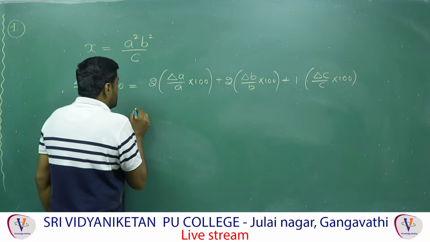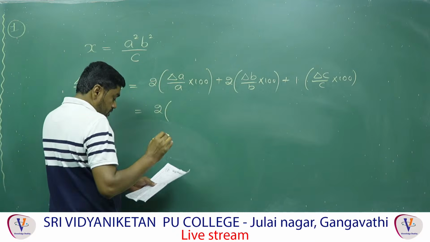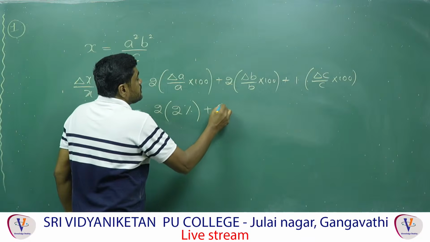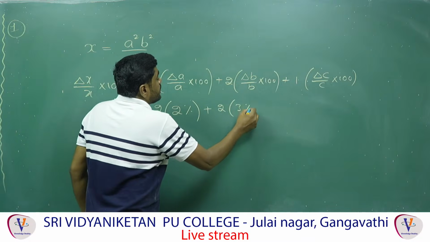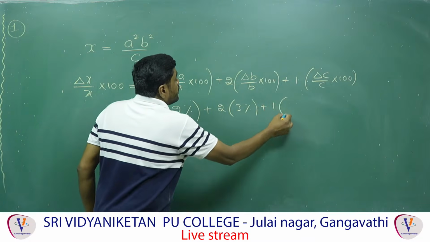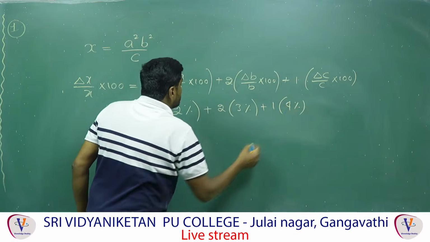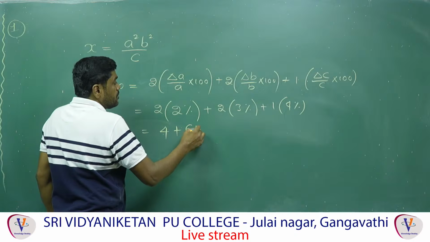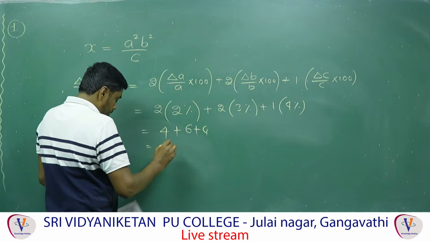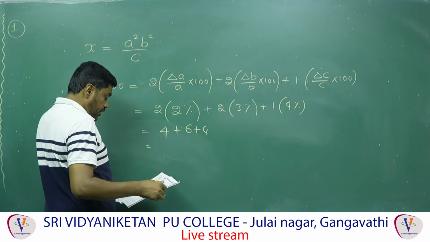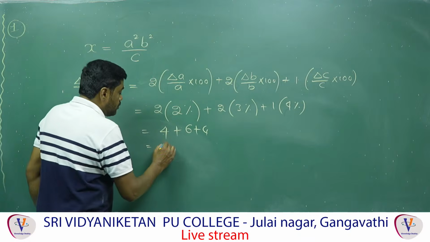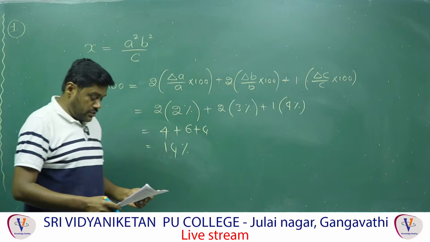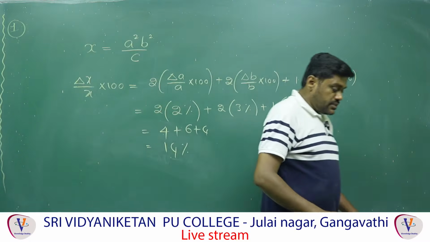Therefore, that is given by 2 into 2%, plus 2 into 3%, plus 1 into the 4% they have given. That is 4 plus 6 plus 4, which is 14%. So option 2 is the correct answer. Right, so that is a simple question. Next, let's go for the second question.